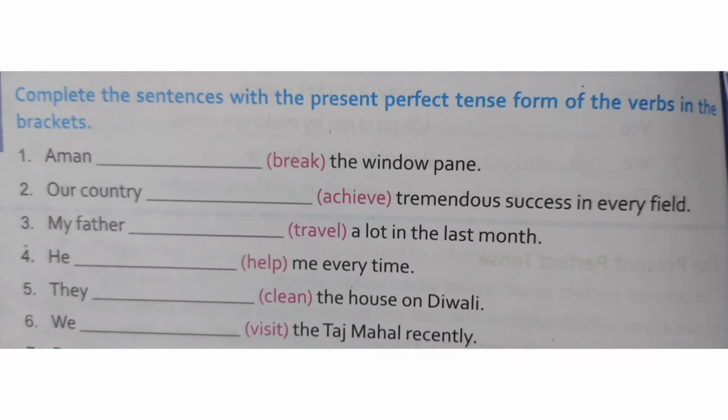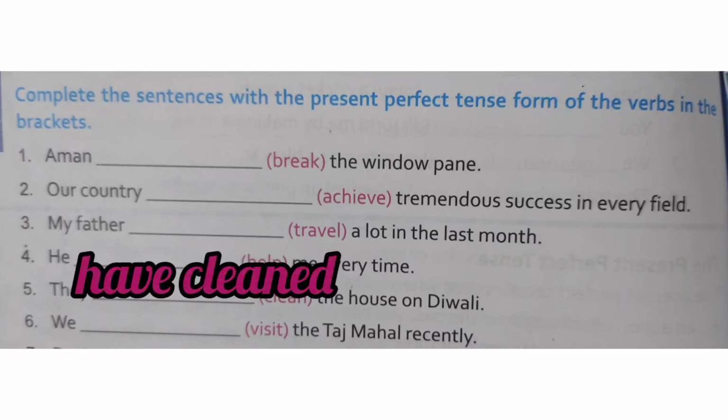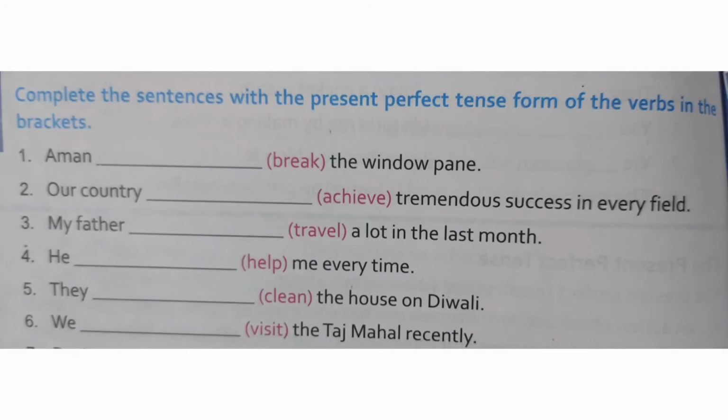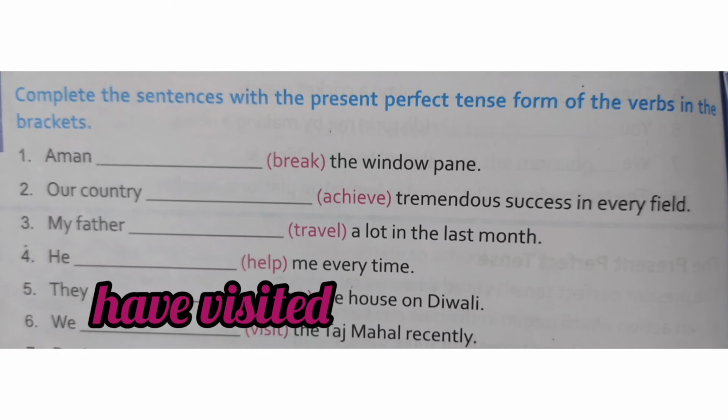Next, fifth, they dash the house on Diwali. So here is a plural subject. So we will use have. So the answer will be they have cleaned the house on Diwali. Next, sixth, we have visited the Taj Mahal recently.